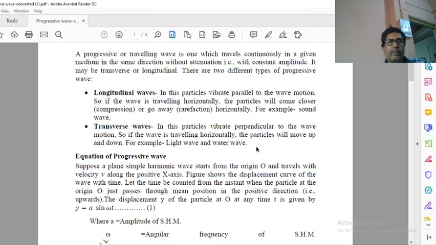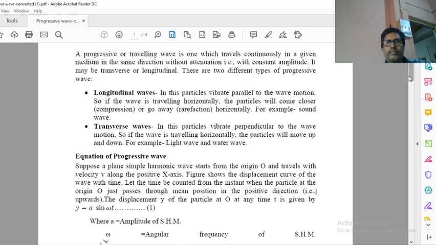Now we will focus on equation of progressive wave, means how to represent it mathematically. Just I told you that a wave which starts from one point travels in one direction continuously without any attenuation. But this is in literature. We need to express it mathematically. Means we are going to find an equation of the progressive wave. So let us see how.